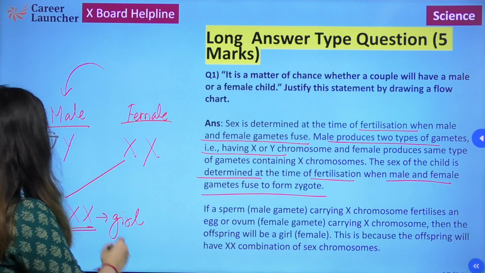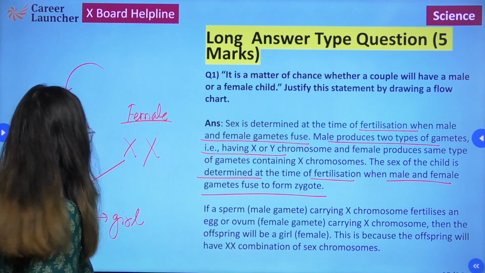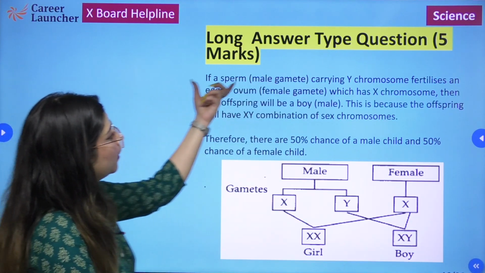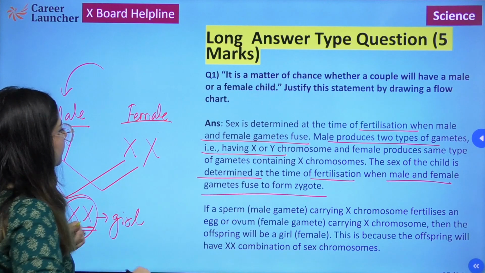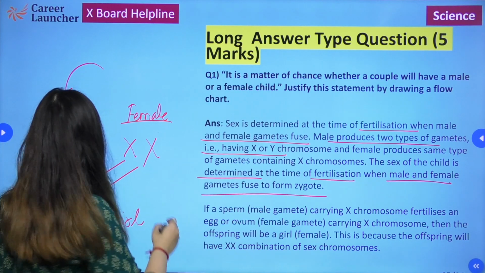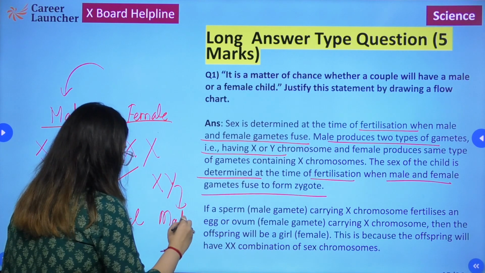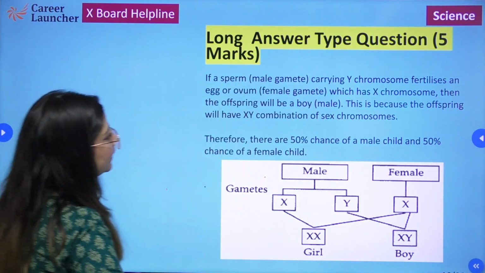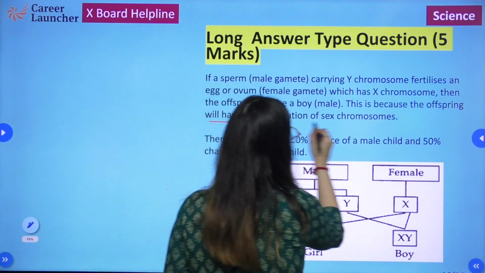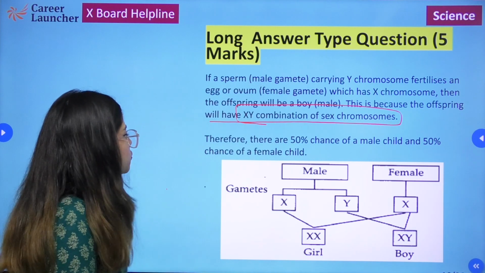This is because the offspring is going to have XX combination of sex chromosomes. But if the sperm carrying Y chromosome fertilizes the ovum carrying X chromosome, then the gender of the baby would be a boy or a male, right? This is because the offspring is going to have XY combination of sex chromosomes.